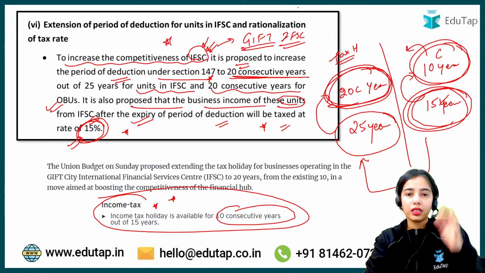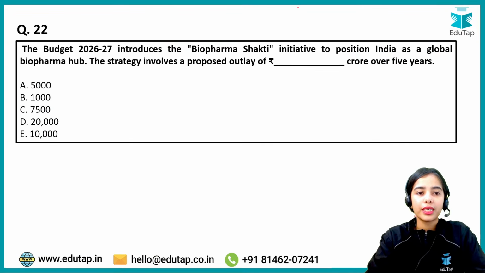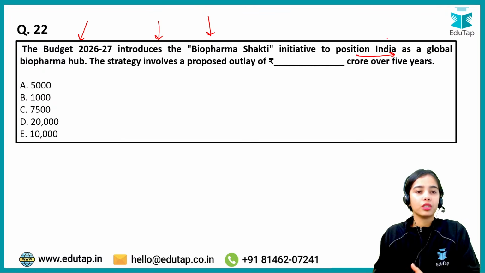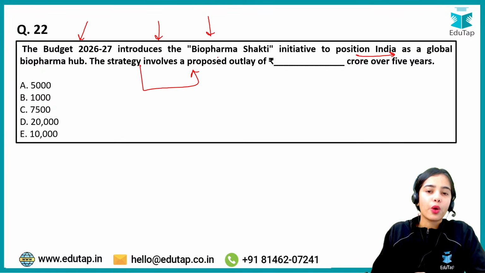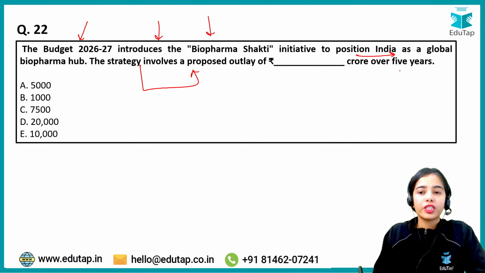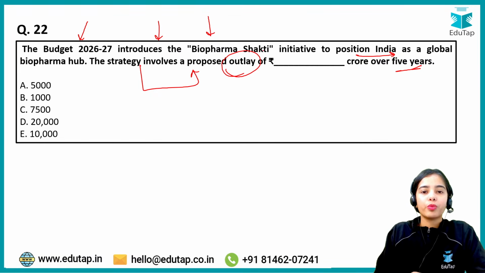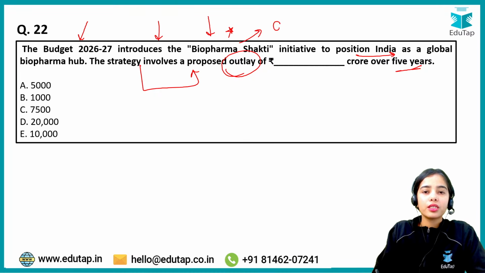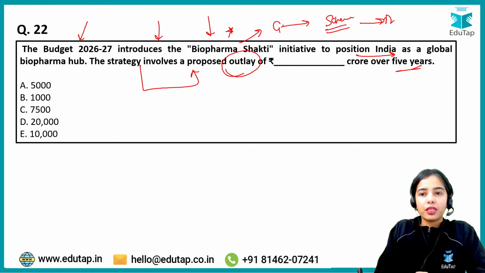Now this part is again important. Budget 2026-27 introduces the Biopharma Shakti initiative to position India as a global biopharma hub. The strategy involves a proposed outlay of how much crores over the 5 years? Such initiative schemes are important for phase 1 and phase 2. A paragraph based question can come on this Biopharma Shakti, and Gurkirat sir will be taking a detailed session on the schemes mentioned in the budget.